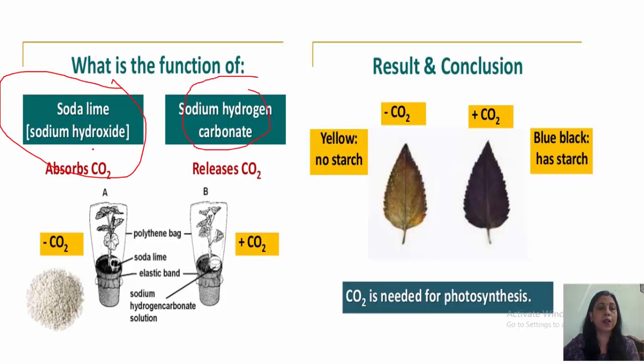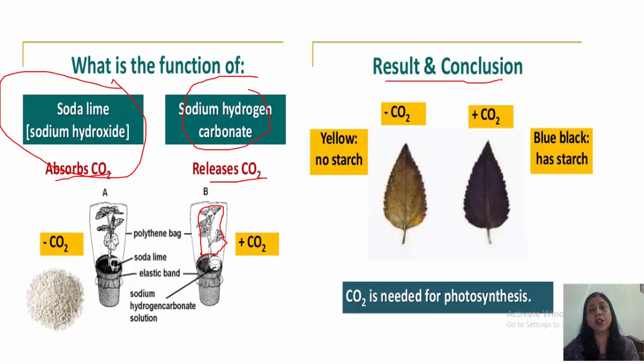Soda lime functions, मतलब soda lime का क्या function है? It absorbs carbon dioxide. So whatever carbon dioxide is present inside the polythene, it is absorbed by the soda lime. In place of soda lime, we can also take sodium hydroxide. We can also take potassium hydroxide. And sodium hydrogen carbonate releases carbon dioxide. So carbon dioxide is present inside this polythene bag.